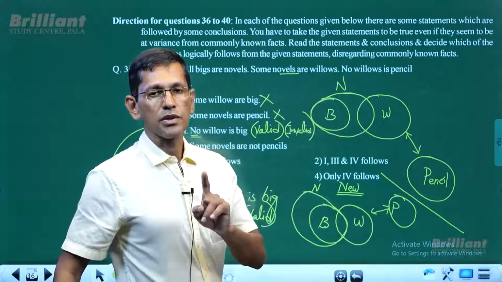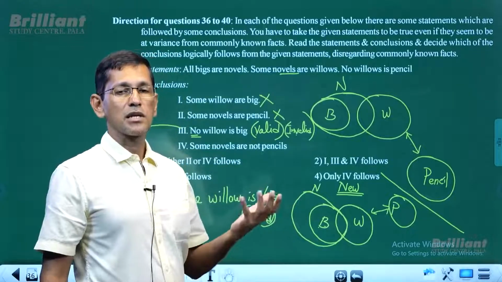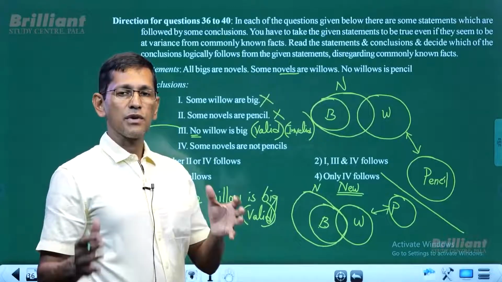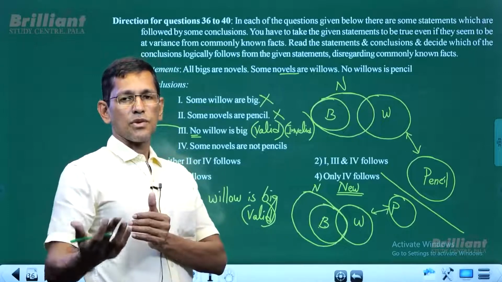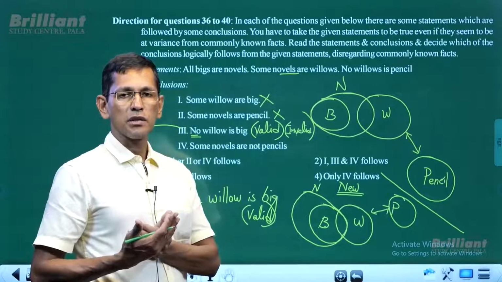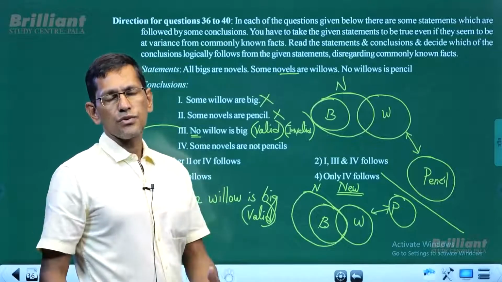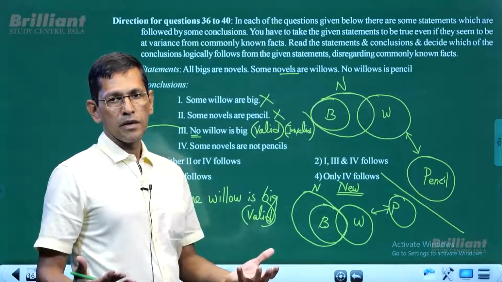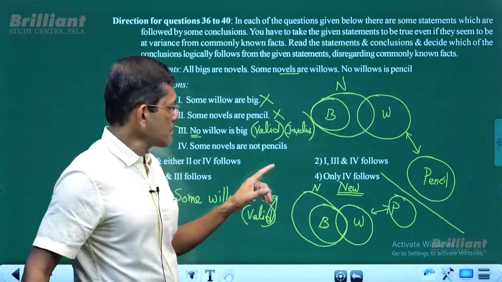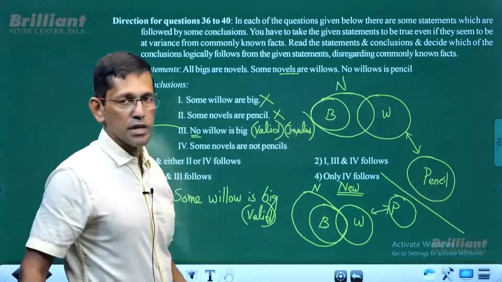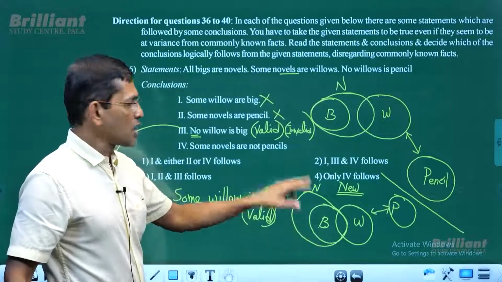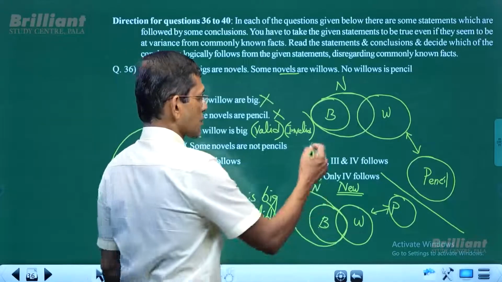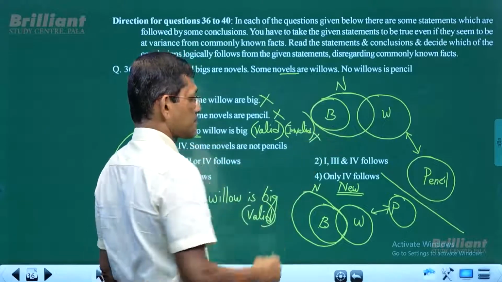So always remember this. You may have this type of question from different areas, symbols and notations, sometimes inequalities. In those areas you may have questions like whether the conclusions follow the statements or not. In order for the conclusions to follow the statements, the conclusion must always be true, for different possible values of the statement. In this case, similar thing. The conclusion is valid at some point and invalid at another point. So the conclusion is not always valid; it doesn't follow. So conclusion 3 doesn't follow.